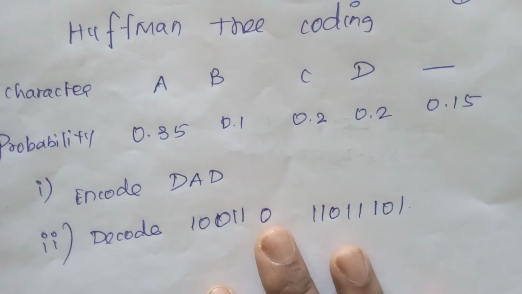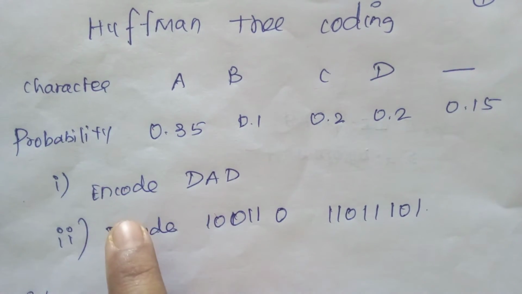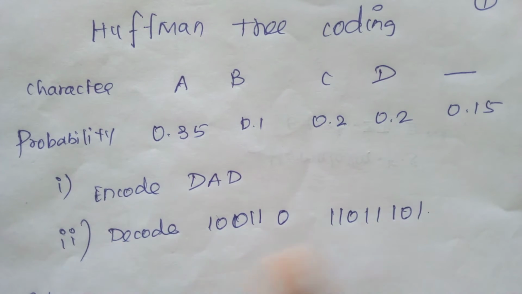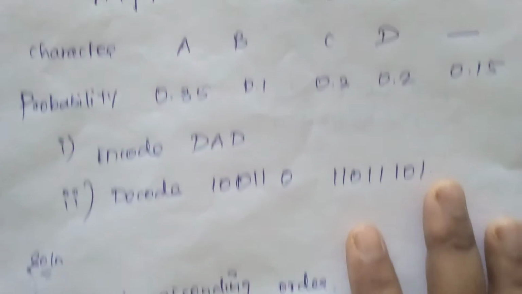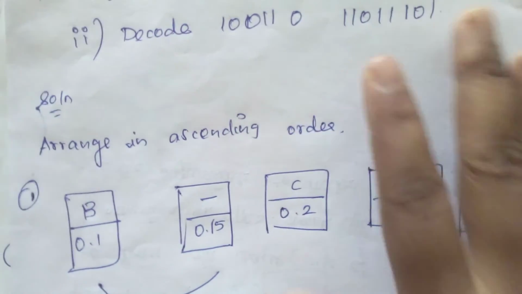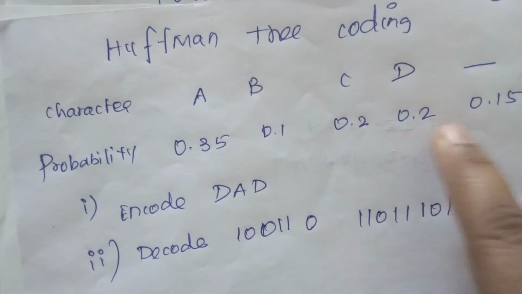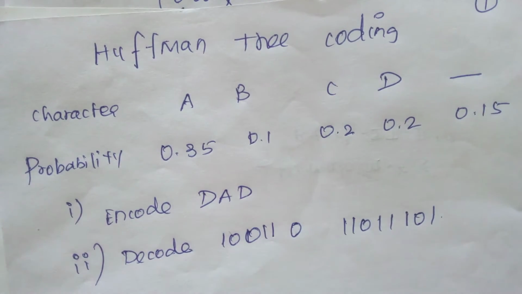Now see how we can solve this one. In the Huffman tree question, they will give characters, probability values, everything, and ask you to encode or decode these values. Now arrange in ascending order. We have to arrange these characters by probability, small to large.